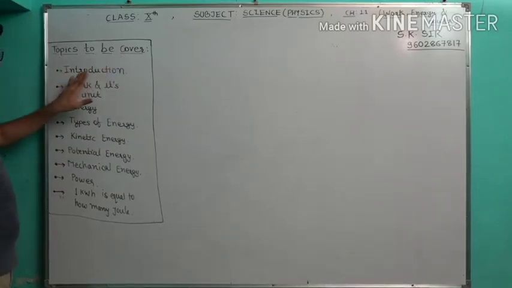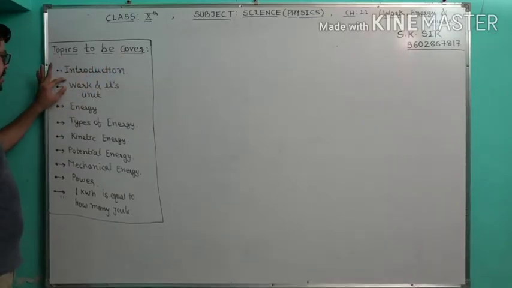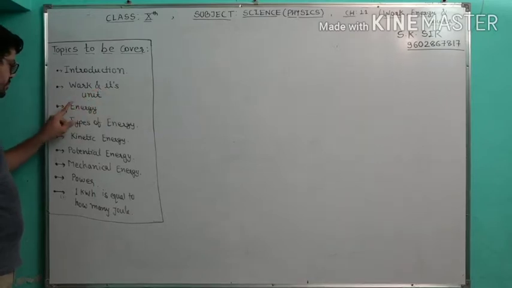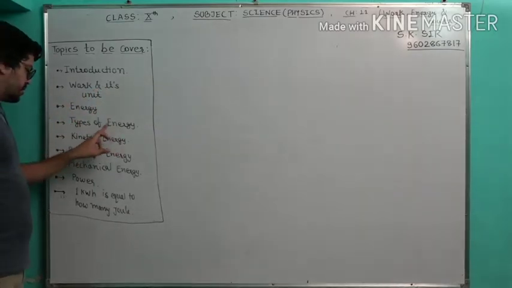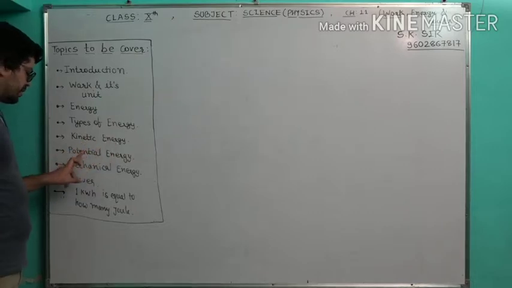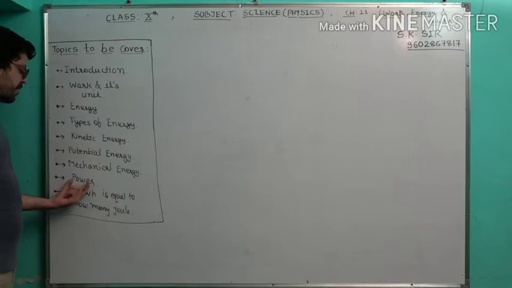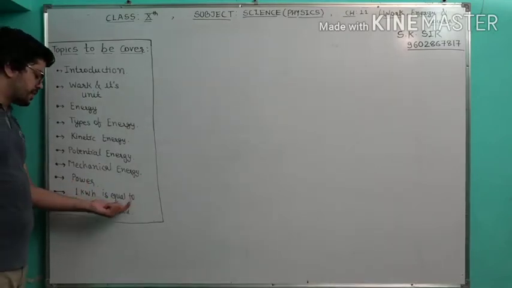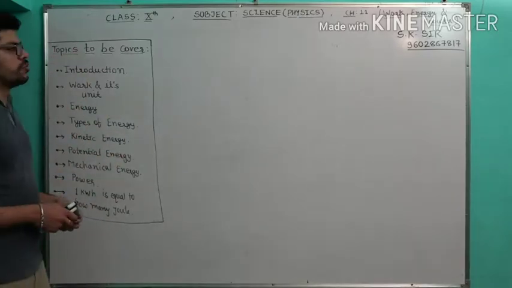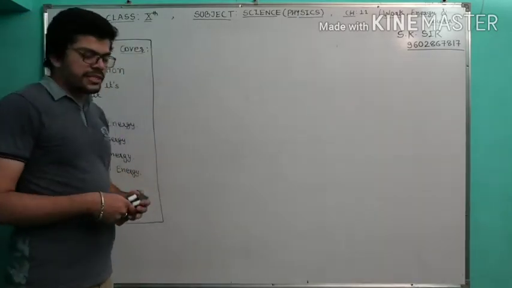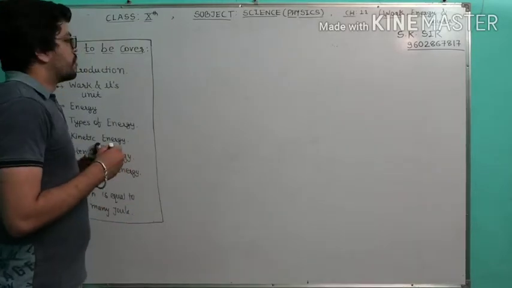Topics to be covered: number one is introduction, then work and its unit, third is energy, types of energy, kinetic energy, potential energy and mechanical energy, and then power, and then we will talk about 1 kilowatt hour equals how many joules. These are all the topics we are going to cover in two videos. So let's start with number one, introduction.